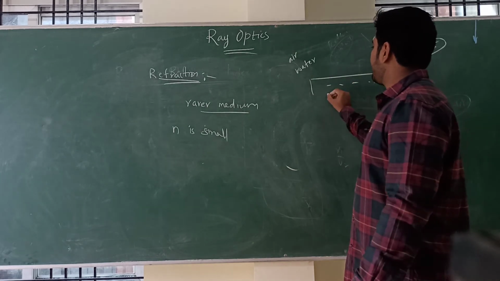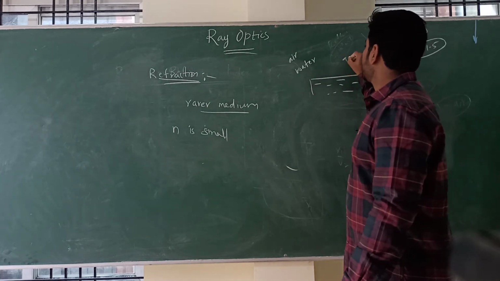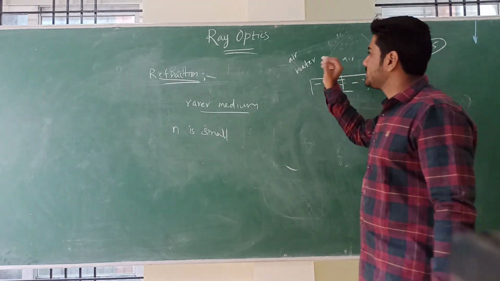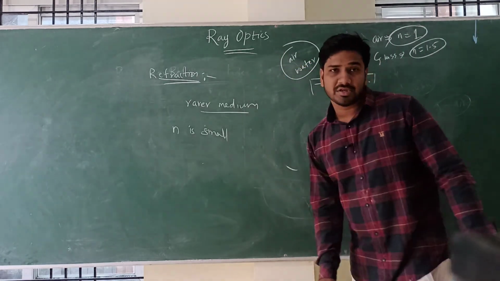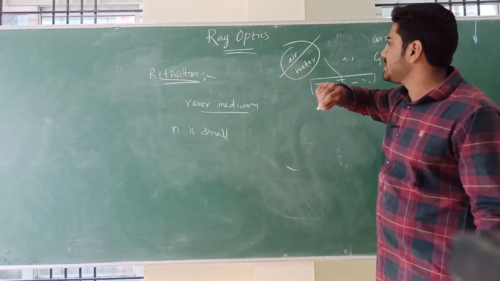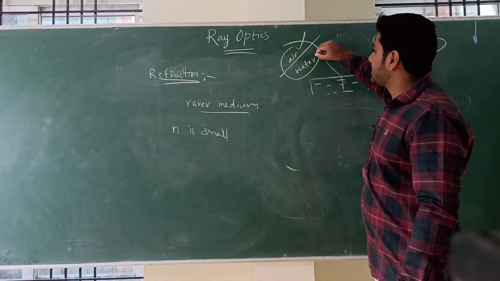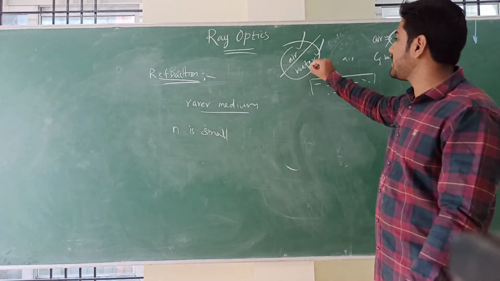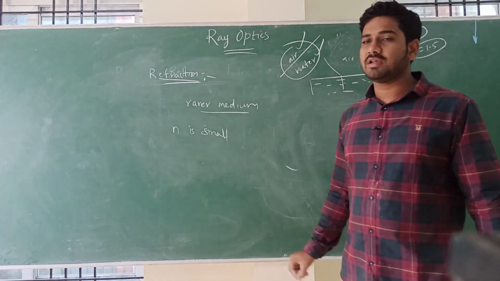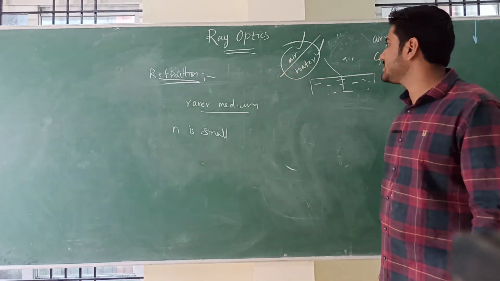So here we are having water and this is air. I am sending some ray of light, something like this. Okay, just don't worry about this. Now I am taking the combination of air and water. Okay, in this case if you see, air is the rarer medium, water is the denser medium, because water is having higher value of refractive index compared to the air. So therefore air is the rarer medium, water is denser medium.